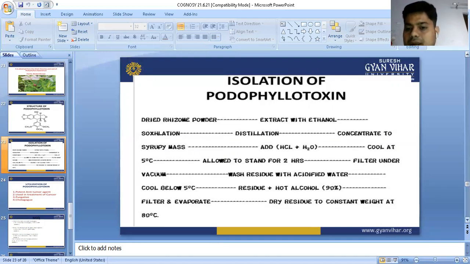HCl plus water we add and cool the preparation at 5 degrees centigrade. Meaning we keep it in the freezer for 2 hours, and filter under vacuum. Then wash the residue with acidified water and cool below 5 degrees centigrade. And in the residue, add hot alcohol 90%, filter and evaporate it, and the dry residue is weighed at 80 degrees centigrade temperature. So this is the method of isolation of podophyllotoxin.